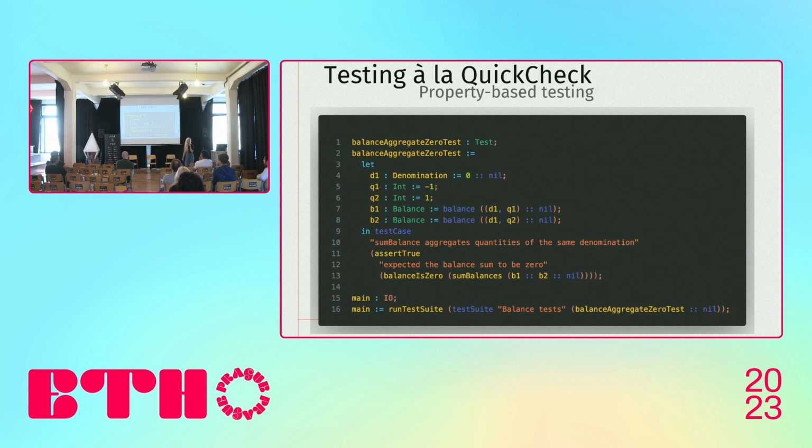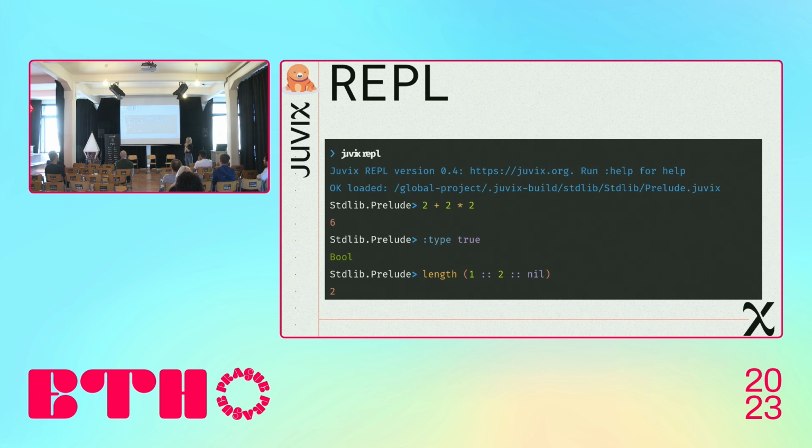We have libraries for implementing both unit testing and property-based testing. You can run it with a Juvix test command, which will output all successful and failing tests.